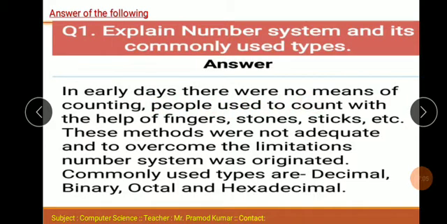People used to count with the help of fingers, stones, sticks, etc. These methods were not adequate, and to overcome the limitations, the number system originated. The most commonly used number systems are decimal, binary, octal and hexadecimal.